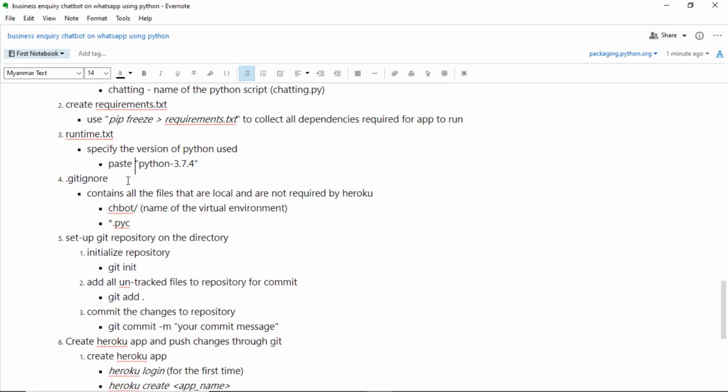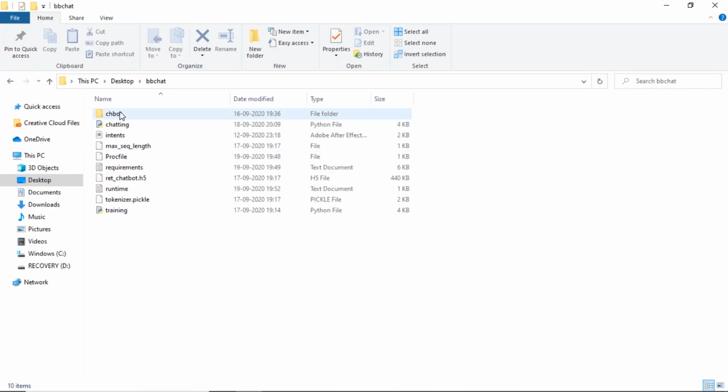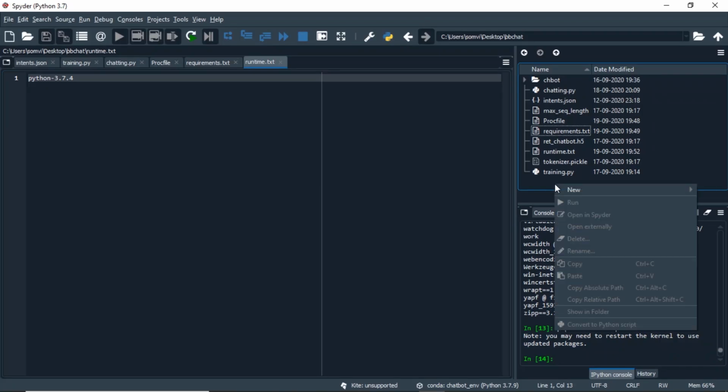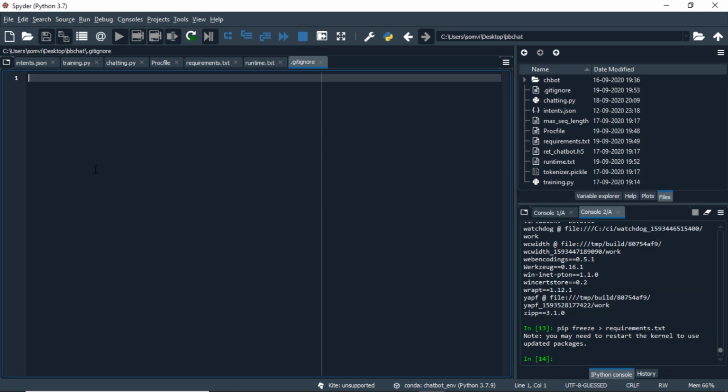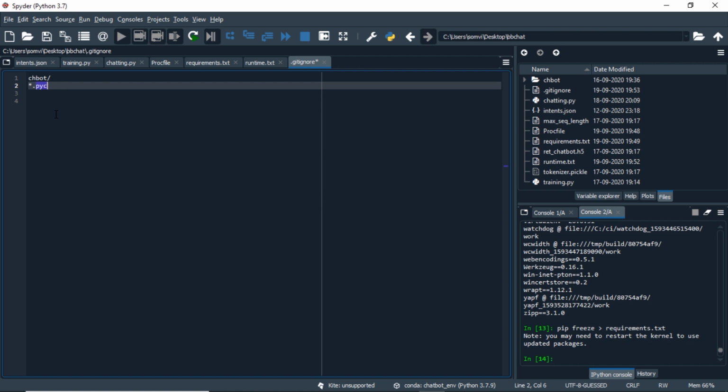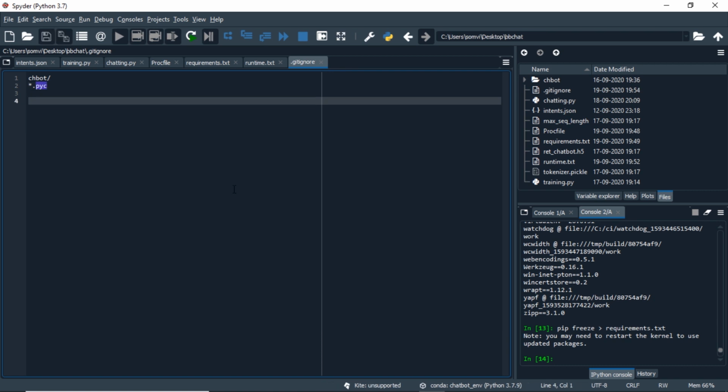Now we need to create a .gitignore file, and this file will contain all the local dependencies that we do not require online. For example, the virtual environments and some .pyc files that are created. As we can see in our folder, we have created one virtual environment, chbot, so we will not need this in our online deployment. So creating a .gitignore file. Basically, .gitignore will ignore all the files to be placed in the Git repository. In this file, we will paste this so that it ignores the specified files. With this, we created all the helping files we need for our deployment.